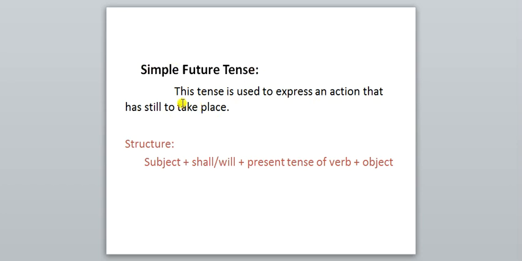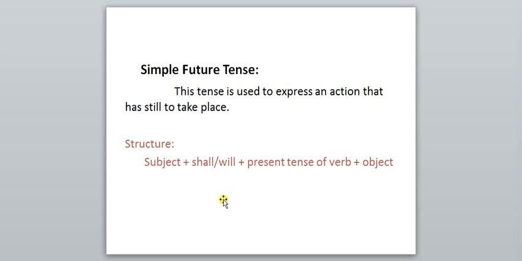And so this tense is used to express an action that has still to take place. Means अभी तक उसको होना है, वो हुई नहीं है. So when we have to show such an action which will take place afterwards, tomorrow, otherwise the day after tomorrow, we use the simple future tense.